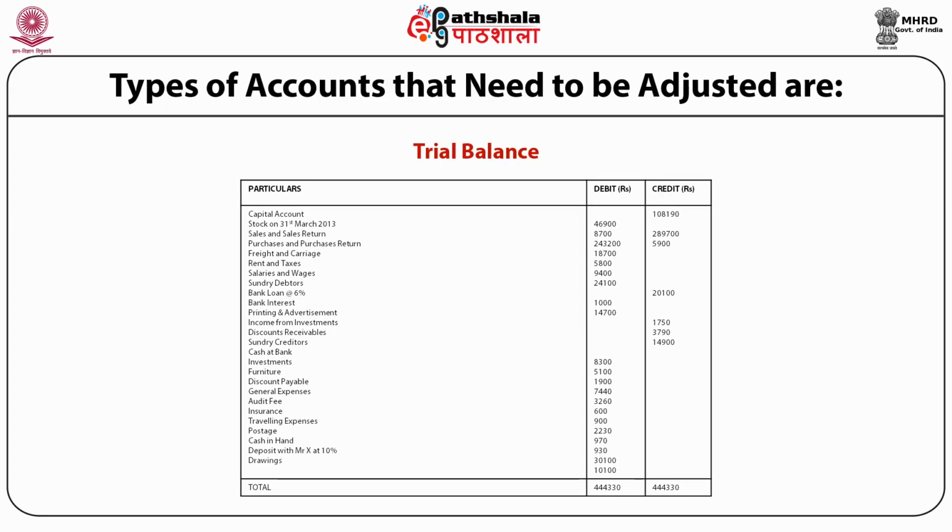Capital account, stock on 31st March 2013, sale and sale return, purchase and purchase return, freight and carriage, rent and taxes, salaries and wages, sundry debtors, bank loan, bank interest, printing and advertisement, income from investment, discounts receivable, sundry creditors, cash at bank, investments, furniture, discount payable, journal expenses, audit fees, insurance, traveling expenses, postage, cash in hand, deposit with Mr. X at 10%, and drawings are the items which are given in this trial balance, and with the help of these items we have to prepare the financial statements.